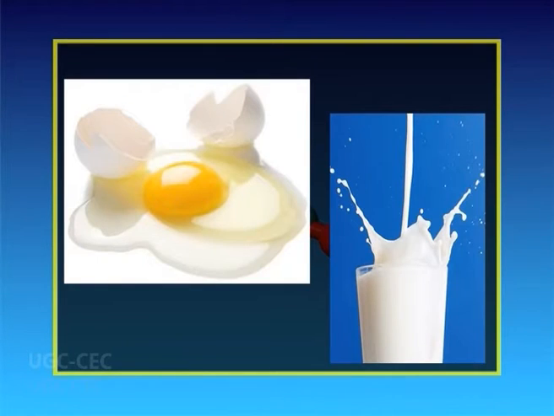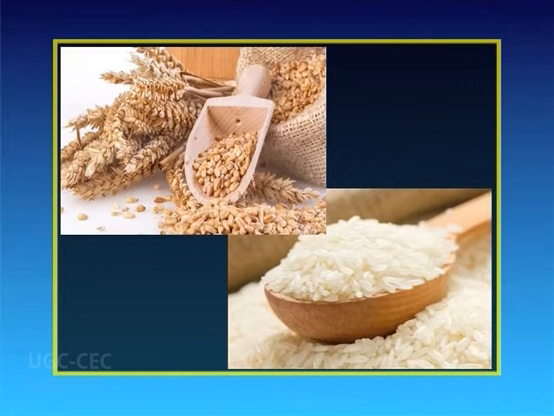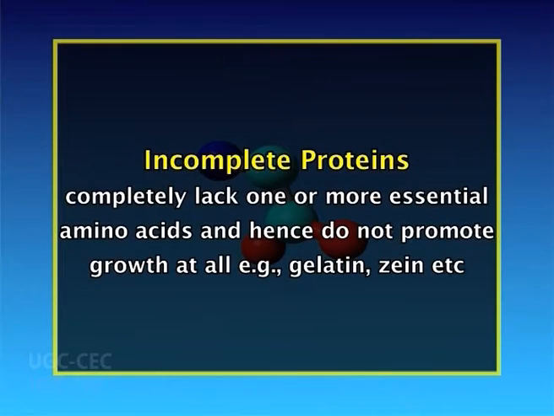For example, egg albumin, milk casein, etc. Now, partially incomplete proteins are partially lacking one or more essential amino acids and hence can promote moderate growth. For example, wheat and rice proteins. Now, incomplete proteins completely lack one or more essential amino acids and hence do not promote growth at all. For example, gelatin, zein, etc.